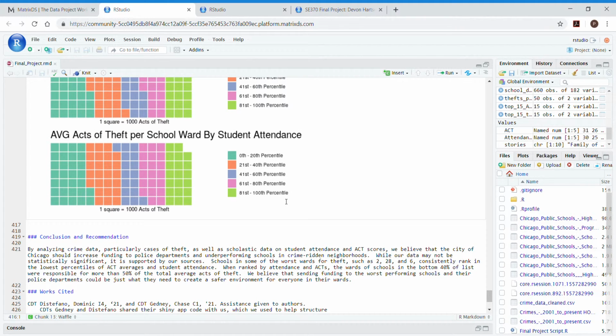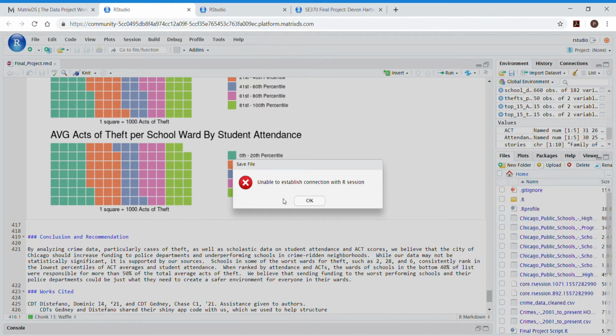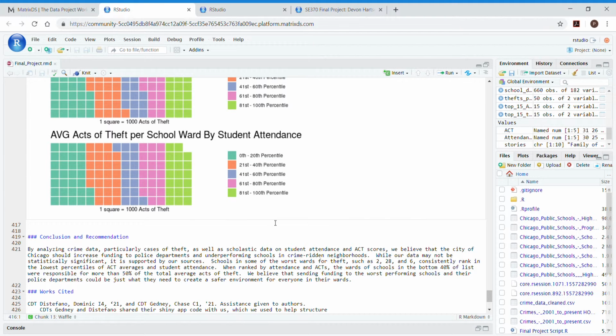So in conclusion, we believe that the City of Chicago should take some action to try to decrease crime in these particular wards that have high theft rates, along with lower ACT and lower student attendance rates. The same statistical analysis could be used for other variables that may prove to be more useful, but we still suggest that the mayor invest in the police that have jurisdiction over these wards, and possibly invest some more money into the schools to increase education, or to increase education about crime and how to avoid it.